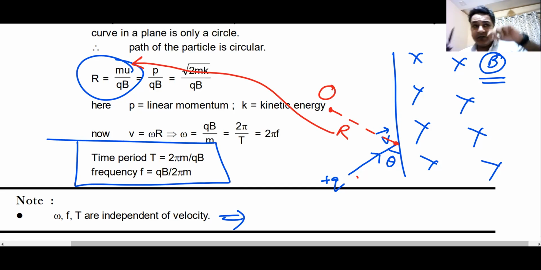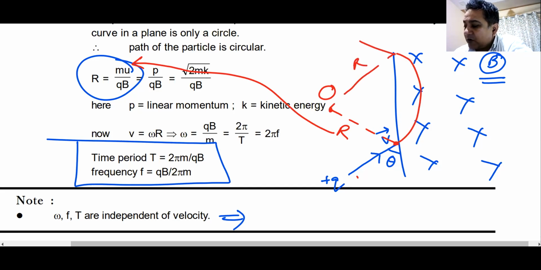How does the particle move? So you imagine that you are holding the center, you are holding this pen, and the charge is here, and you just move it like this. It just goes like this, and it will come out from this point. Then you can answer each and every question. You can find out using simple geometry.